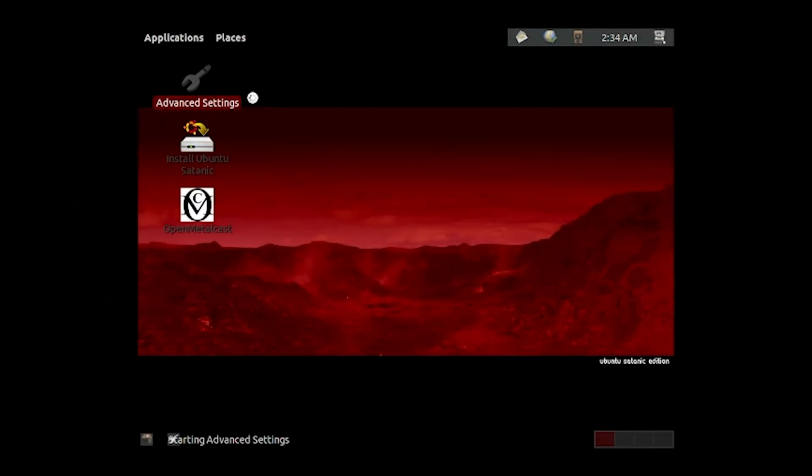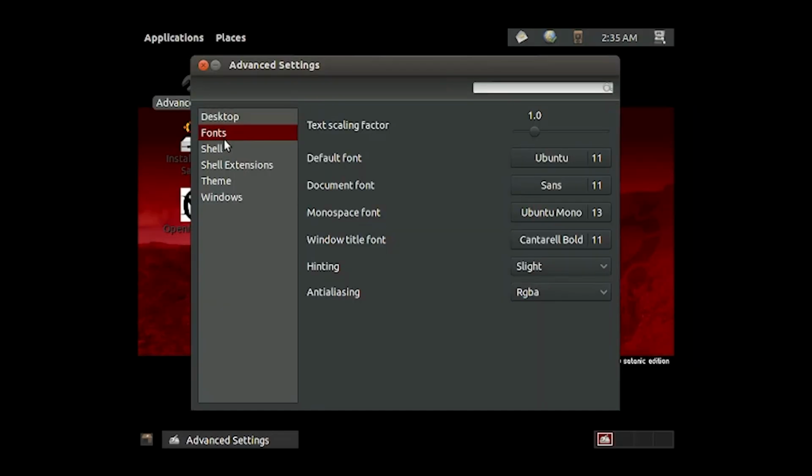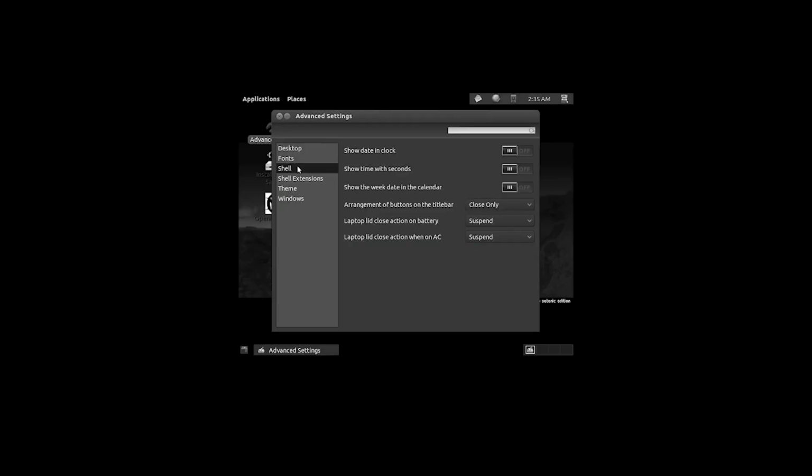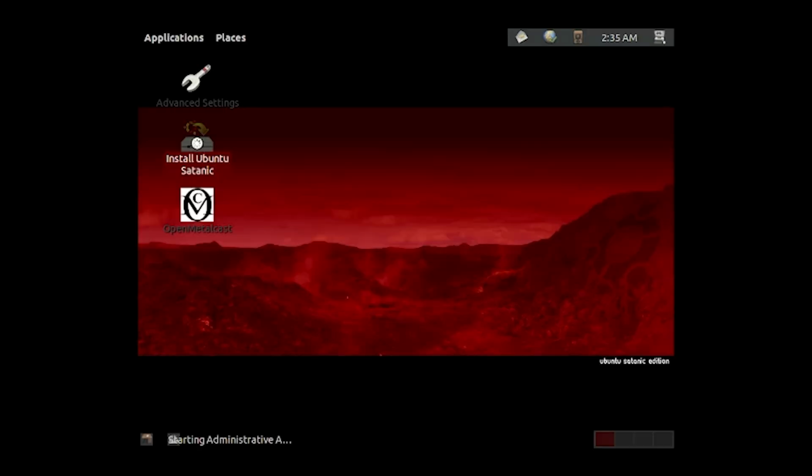This is settings, obviously, because it's a wrench. You know, for it being advanced settings, there's not really that many settings here. Maybe it's because I have to install it. You know, that'd probably be a good idea if I clicked on install.